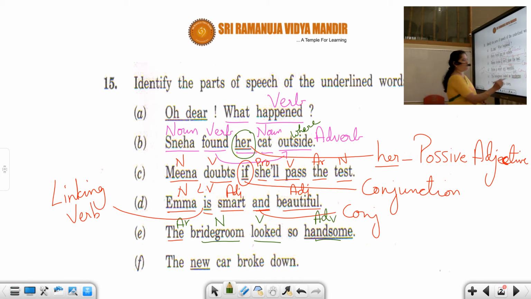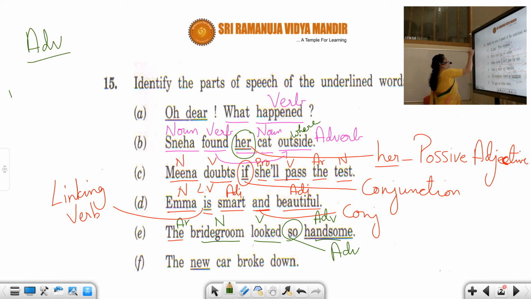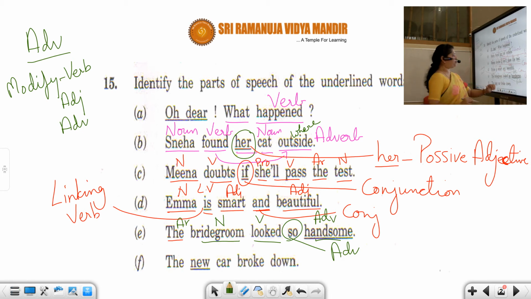Fine. So, what is so? That is also adverb. I told you, students, adverbs modify verb, adjective, and adverb. They modify verbs, they modify adjectives, they modify adverbs. So anything which is modifying this is called adverb.